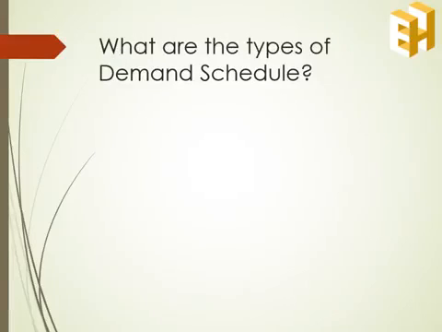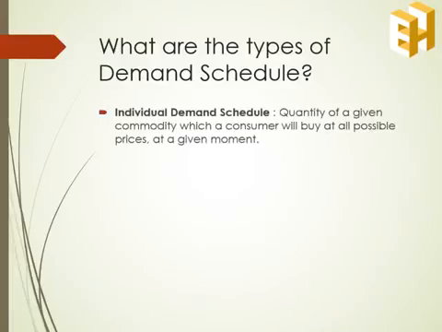What are the types of demand schedule? First is the individual demand schedule. It is the tabular presentation of the quantity demanded for a single consumer. Thus, it shows the quantity demanded of a given commodity by one consumer at all possible prices at a given moment.